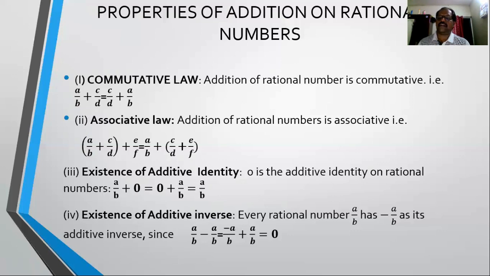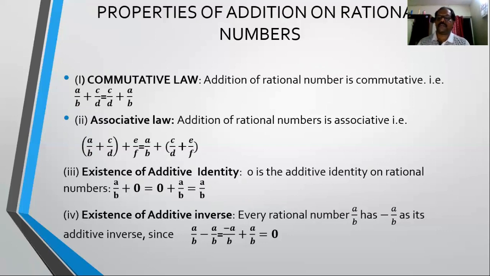Like if I have A by B as a rational number, by adding which rational number do we get the sum of A by B with that rational number equal to 0? Obviously the opposite of the given rational number, meaning the negative of the given rational number. Clear? So if A by B is the given rational number, then there exists minus A by B. The sum of these two will obviously be equal to 0.